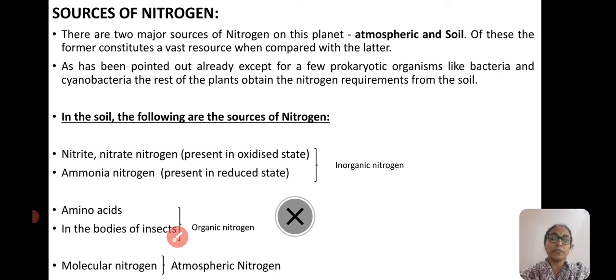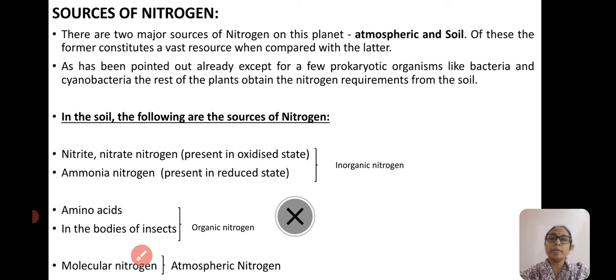They grab and trap the insects for their nitrogen source. And also the molecular nitrogen which is present in the atmosphere. These are the important sources of nitrogen.